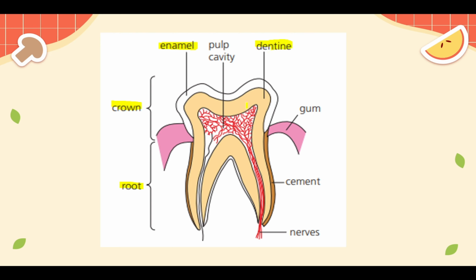Then we have the dentine, which is the brown layer right here, which nourishes the tooth. The tooth is not dead. It contains blood. It contains nerves. So it is a living thing, and it requires nutrition and to be nourished so that it can still work.